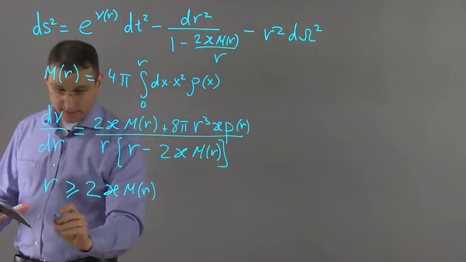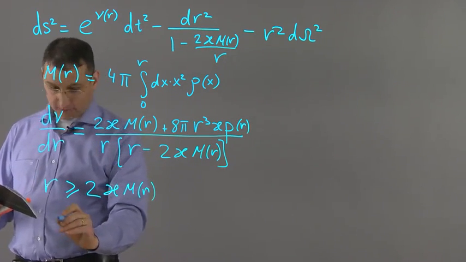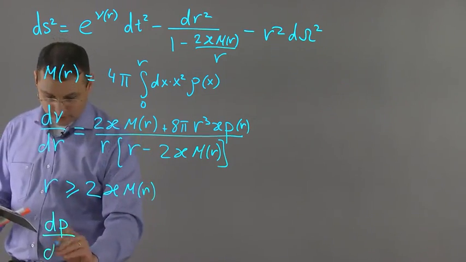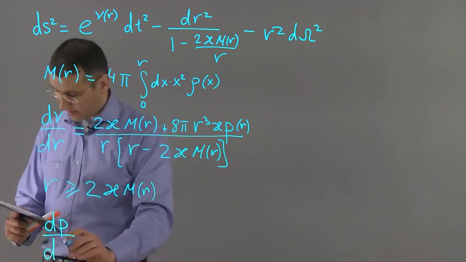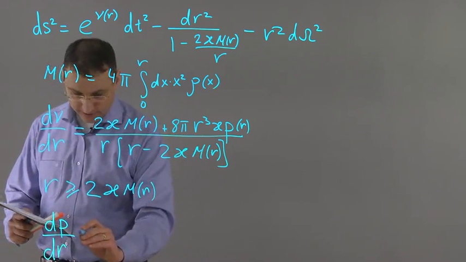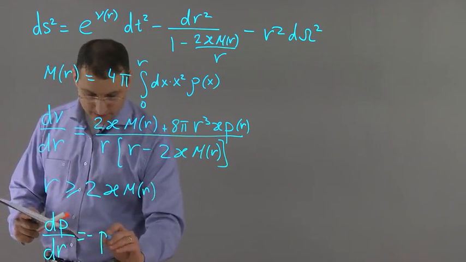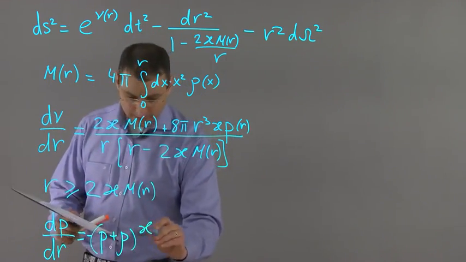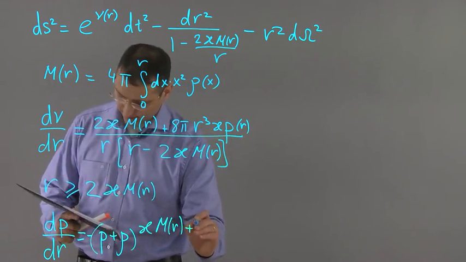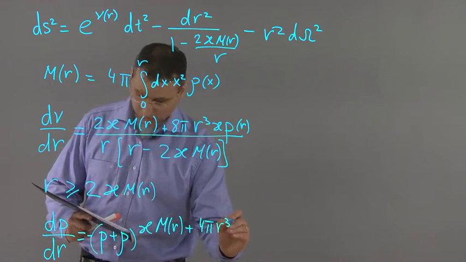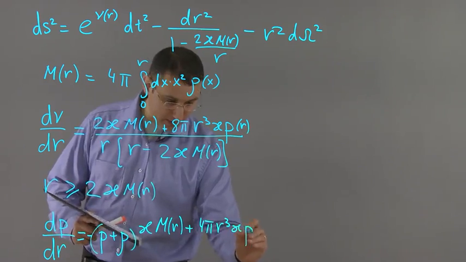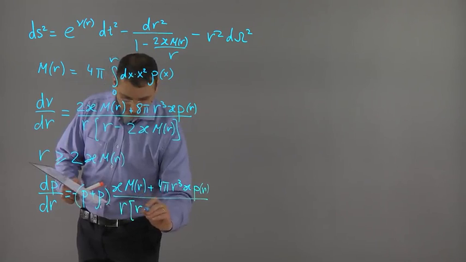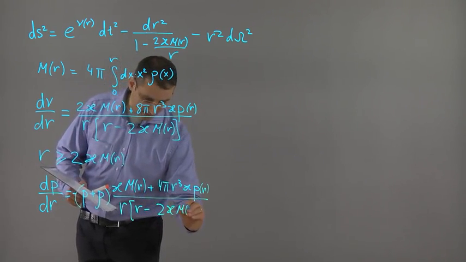And the Tolman-Oppenheimer-Volkoff condition for the hydrodynamic stability of the star follows from this equation and the energy momentum conservation, and is given by this equation: p plus rho, times kappa m of r plus 4 pi r cubed kappa p of r, divided by r times r minus 2 kappa m of r.